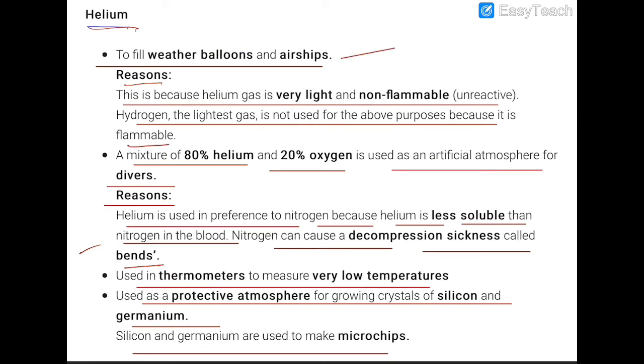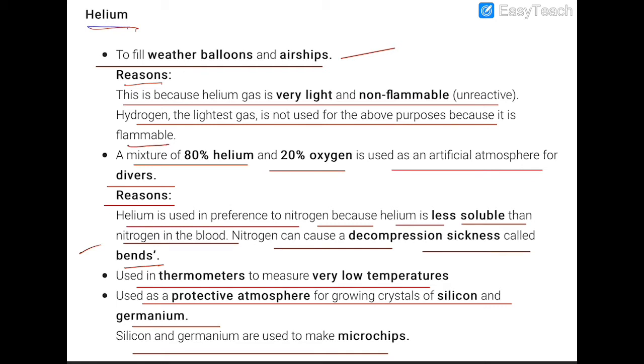It is used to provide an atmosphere for welding purposes. Why? Because in that atmosphere other reactions can't take place. Argon gas prevents the hot metals from reacting with oxygen. Are you sure? Argon is used as a carrier gas in liquid gas chromatography because it is unreactive. I repeat once more, that is a very important point. Argon is used as a carrier gas in liquid gas chromatography because it is unreactive in nature.